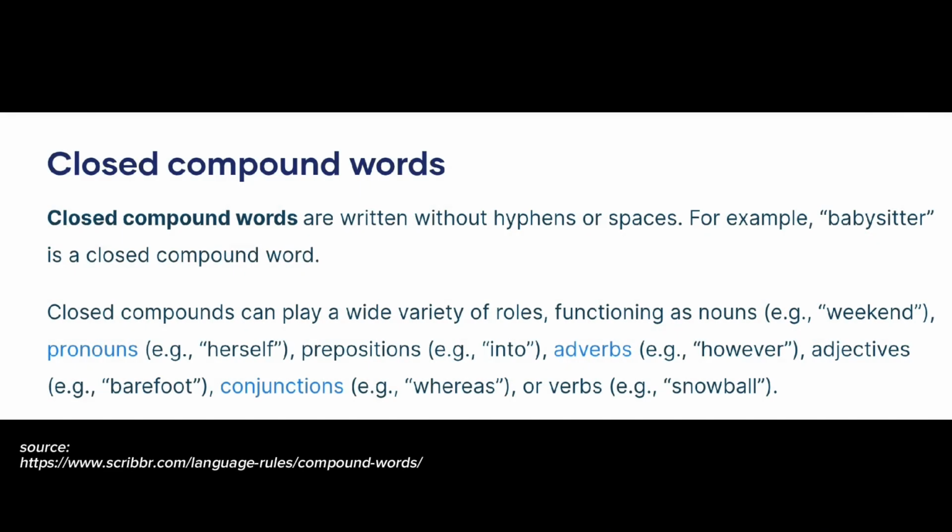The second type is closed compounds. Closed compounds are written as a single word, without any spaces. For example, cheesecakes and sunflowers. These words are combined so closely that they form one new word.